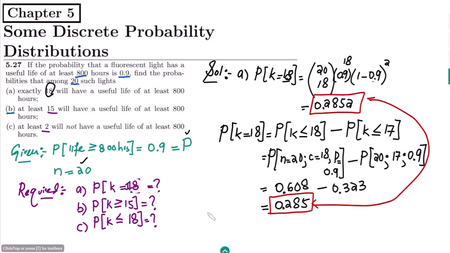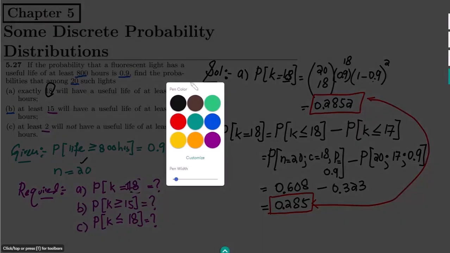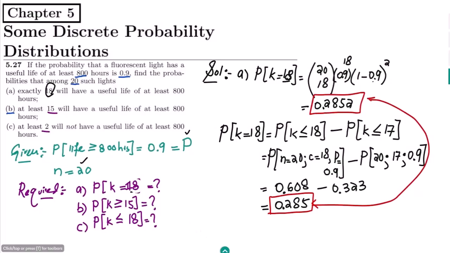Now in order to solve part B of my question, let me use this color as well. So this is B, and I want to find out the probability that K is greater or equal to 15. But now this calculation will be very heavy. In order to do so, I'm going to use the table. So in using the table, I have to convert this symbol into the less than or equal to.